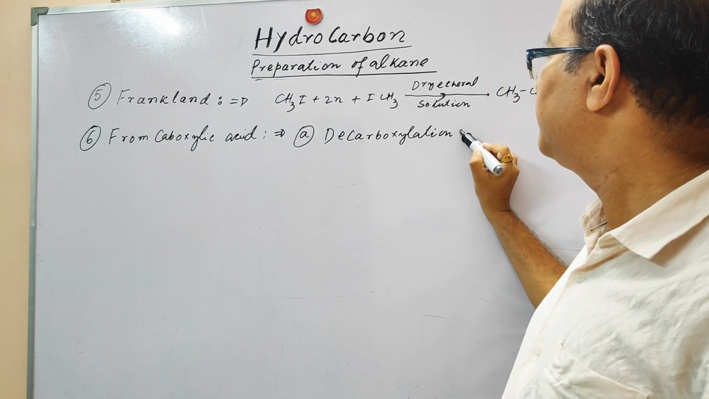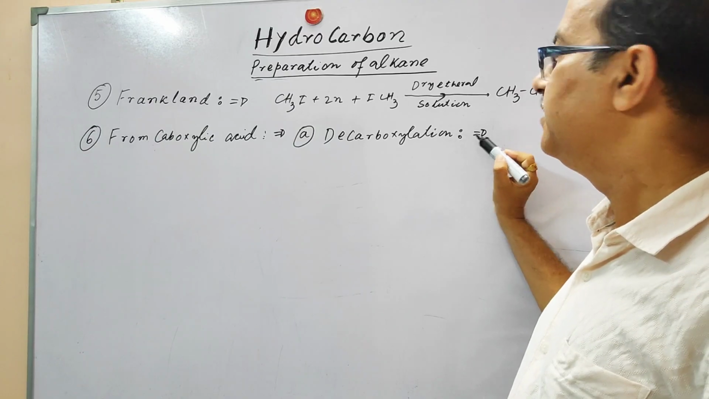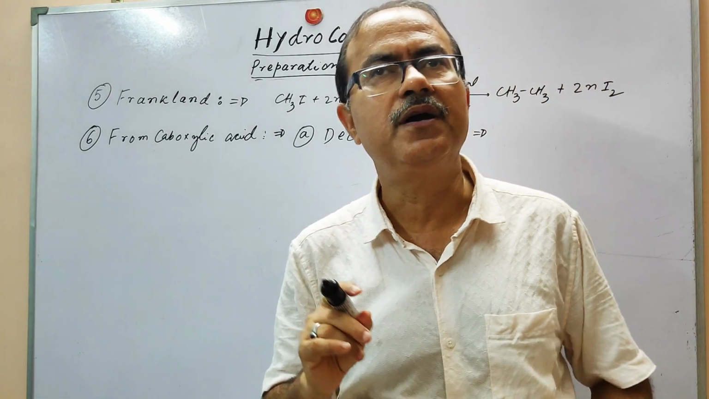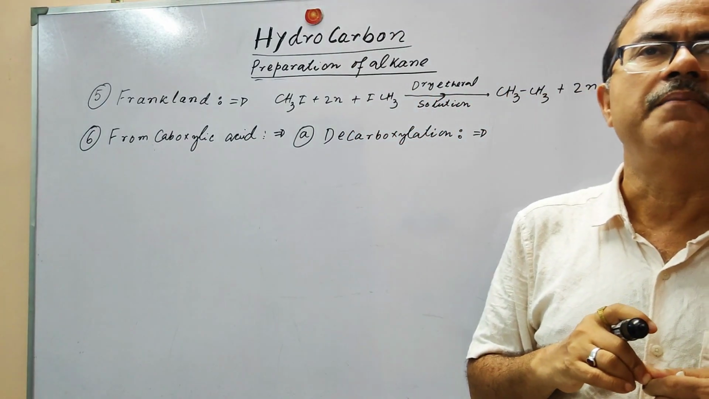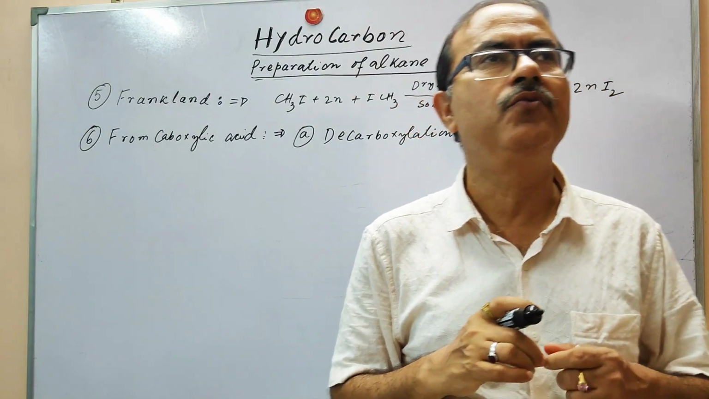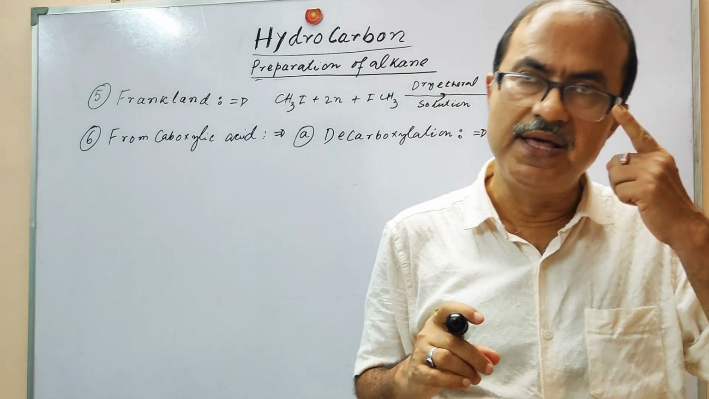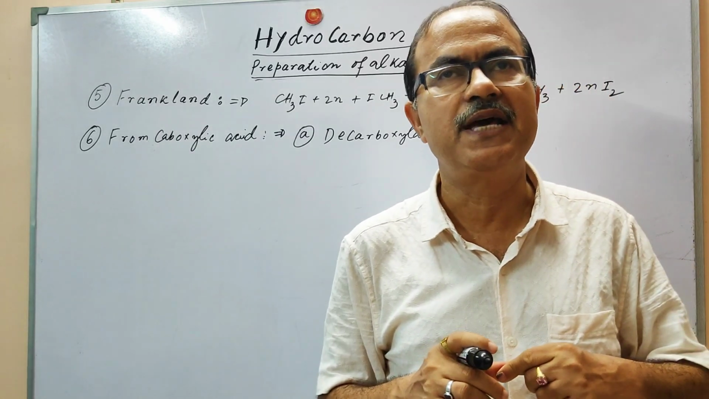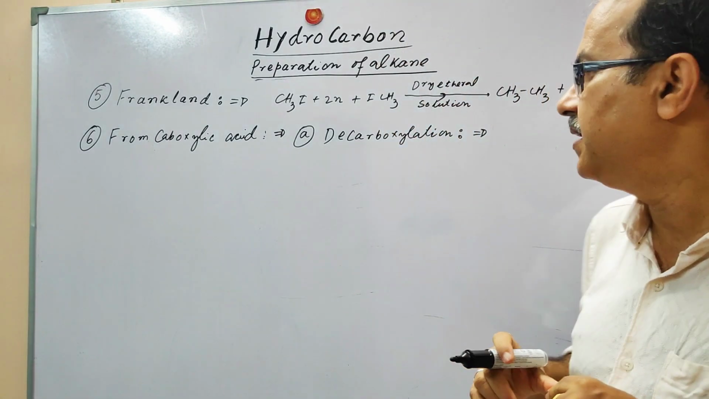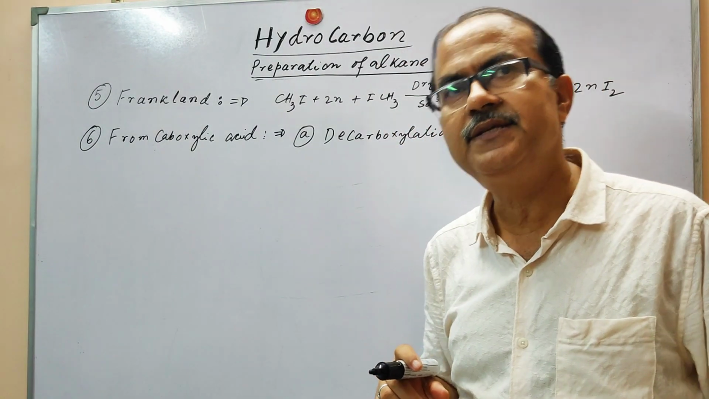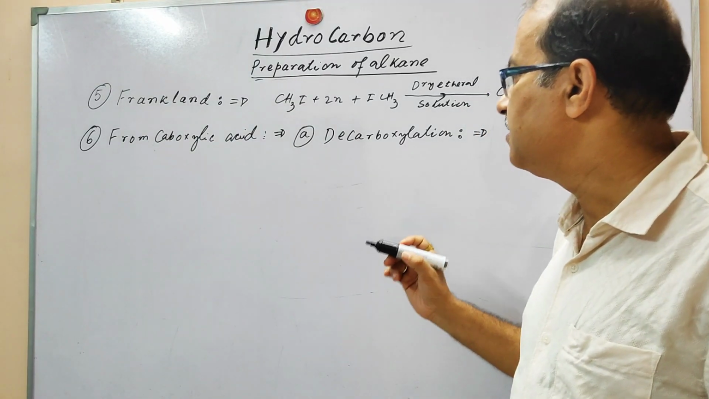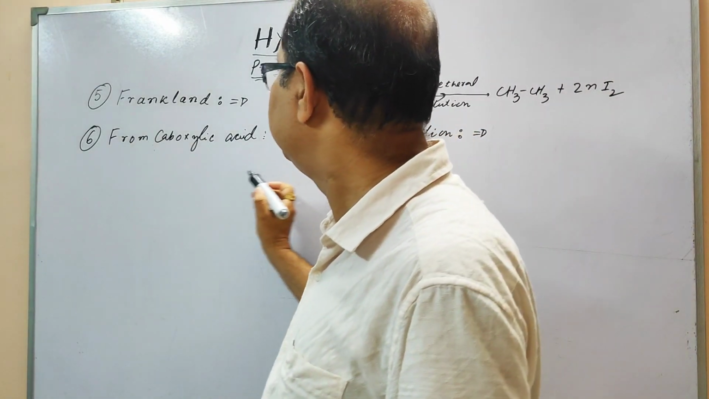Decarboxylation process: we are going to eliminate carbon dioxide from the carboxylic acid, and in this way the produced alkane will have one carbon atom less than the parent carboxylic acid from which we prepared these alkanes. As for example, the reaction of this